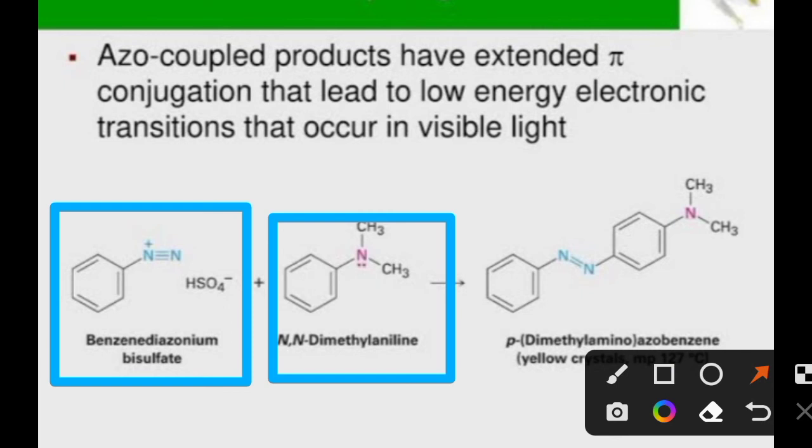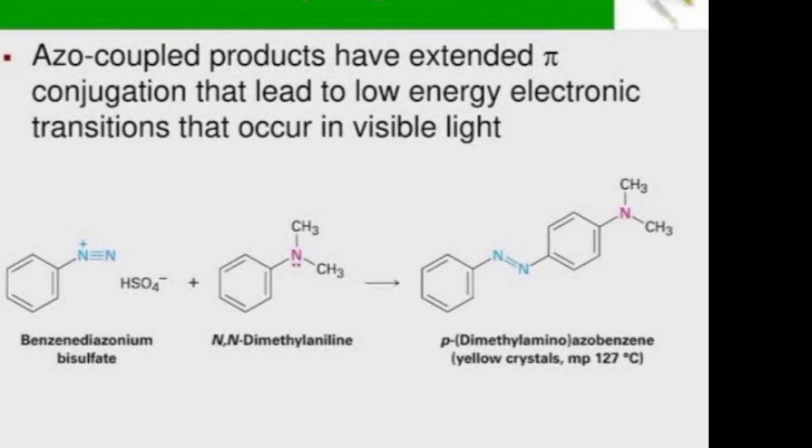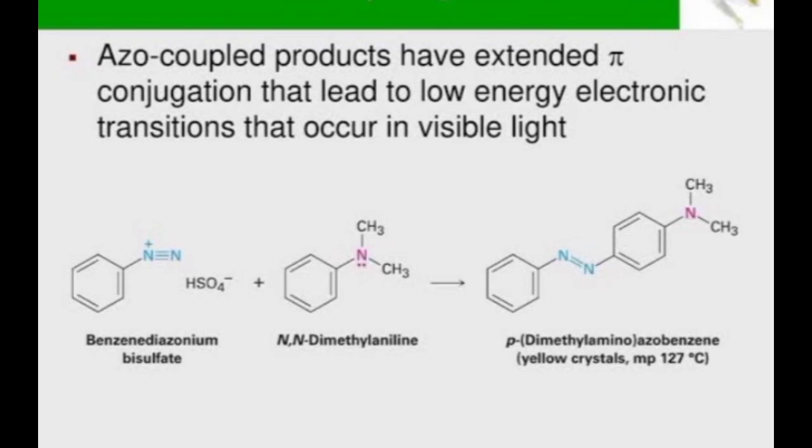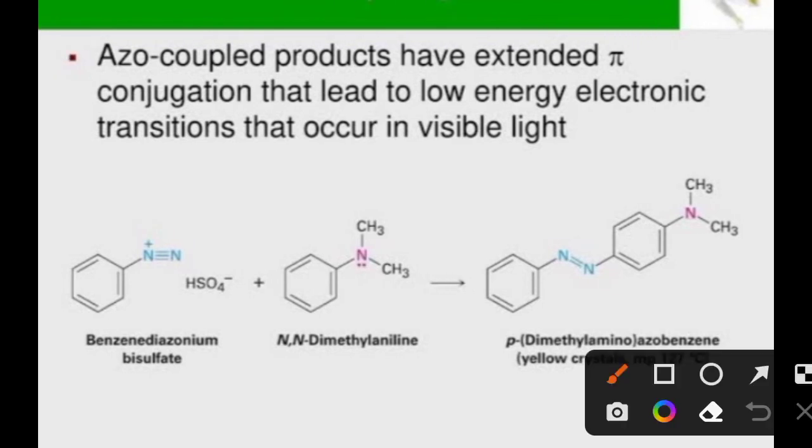Here NCH3CH3 is an electron donating group and it activates the para position. So with the help of this nitrogen, it gets bonded to the carbon at the para position to form para dimethyl amino azobenzene.